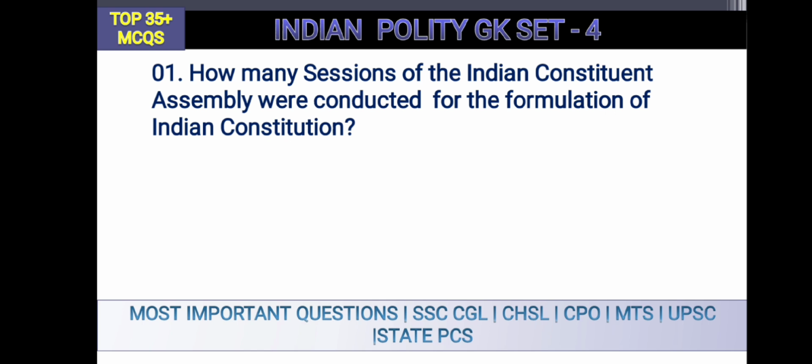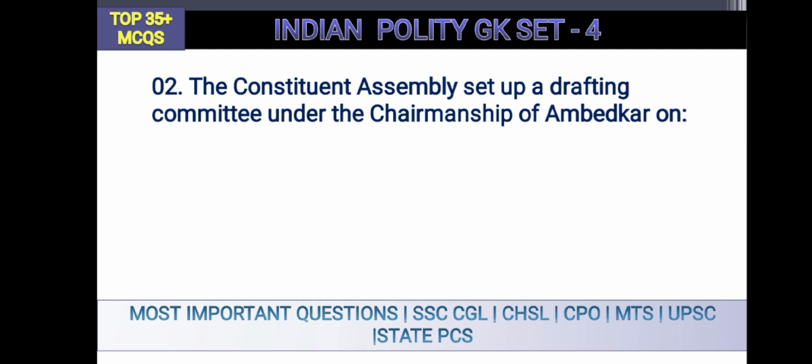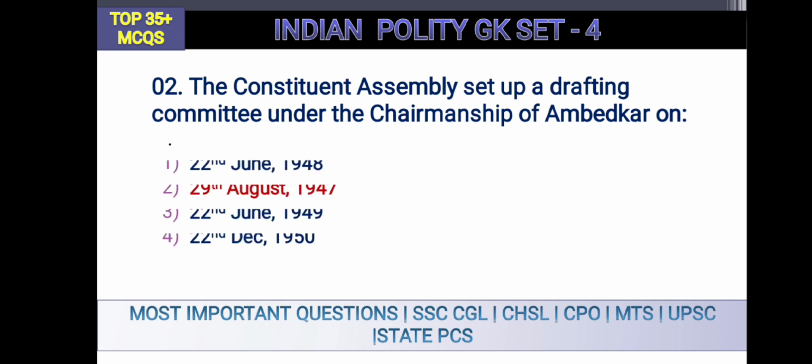So let's start. The first question is: how many sessions of the Indian Constituent Assembly were conducted for the formulation of the Indian Constitution? The answer is 11, option number 2. All the answers will be in red color. Moving to the next question: the Constituent Assembly set up a drafting committee under the chairmanship of Ambedkar on 29th August 1947, option number 2.